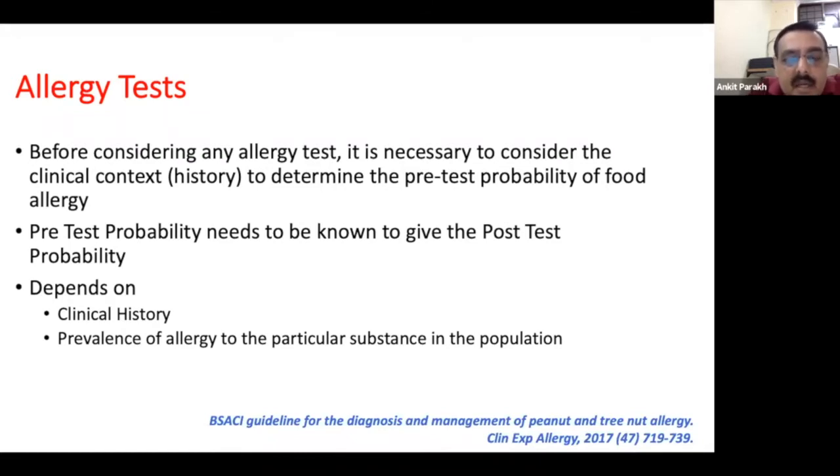So that is precisely what I mean to say, that you need to have a pre-test probability in mind, which depends on the local circumstance, what is the prevalence of this allergy in this setting, and what are the symptoms of this child, and why you want to do the test. Right, so the clinical history and the prevalence tell you about the pre-test probability, which is extremely important before you embark on any allergy test.